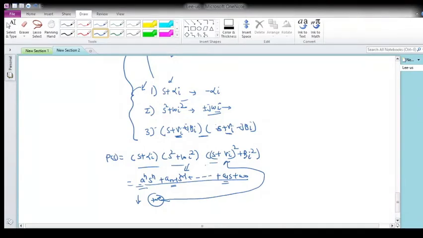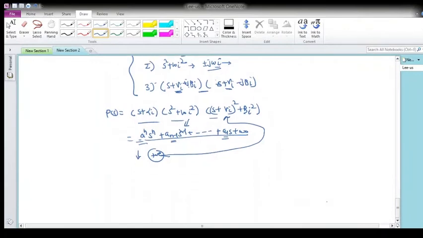Okay, so this is also a property: if all the coefficients of the polynomial are positive, then ultimately the roots must lie on the left hand side of the S plane. Next, suppose I have the coefficients an to a0, and some of the coefficients are missing between the highest power of s and the lowest power. That indicates that the coefficients will be negative, and these roots will definitely lie on the right hand side of the S plane.